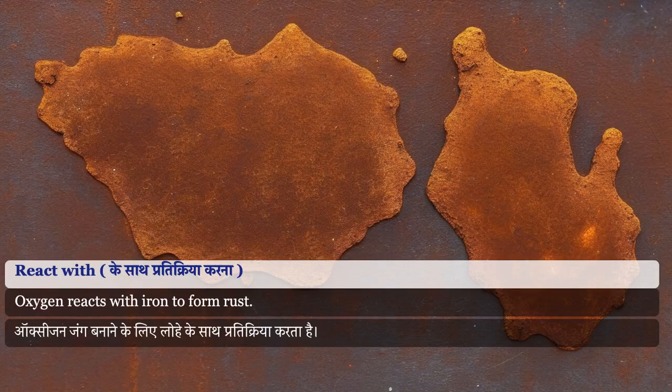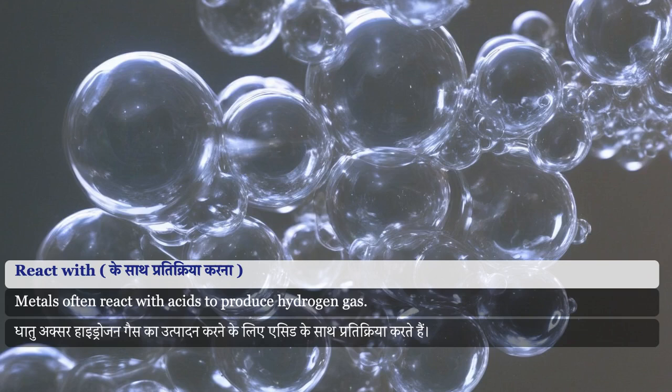Oxygen reacts with iron to form rust. Metals often react with acids to produce hydrogen gas.